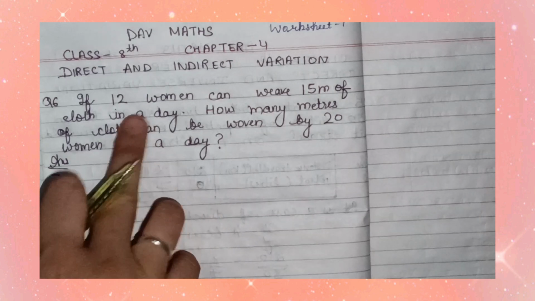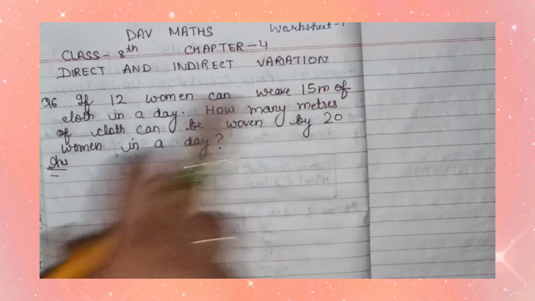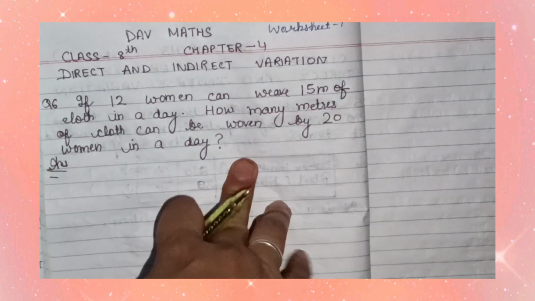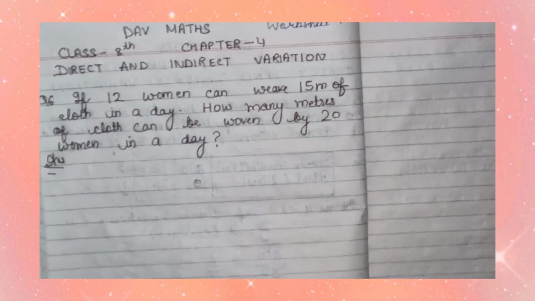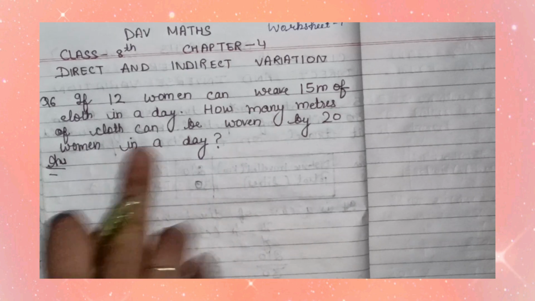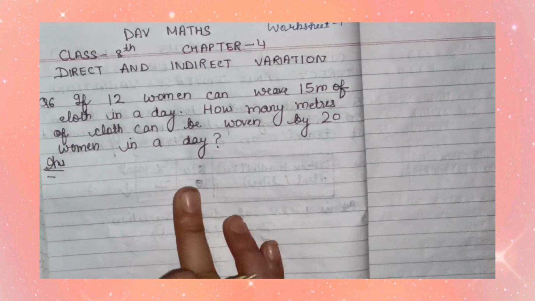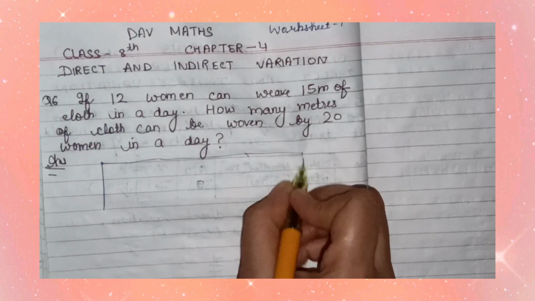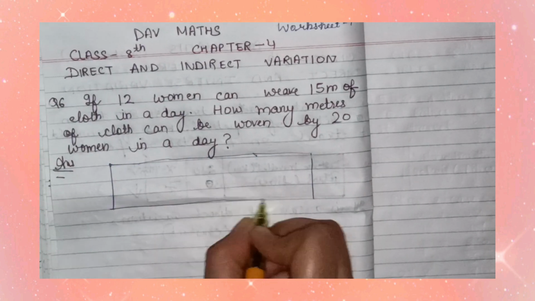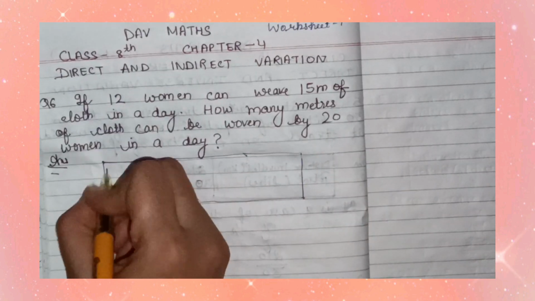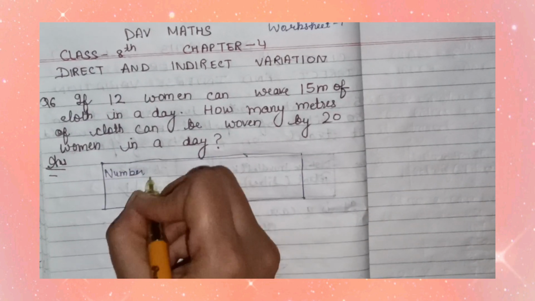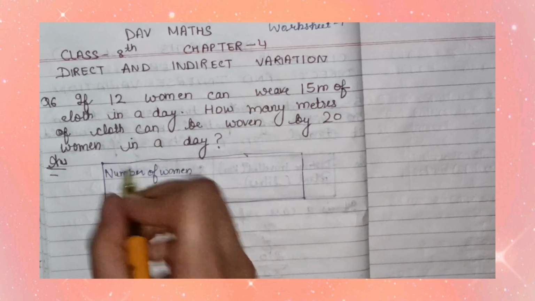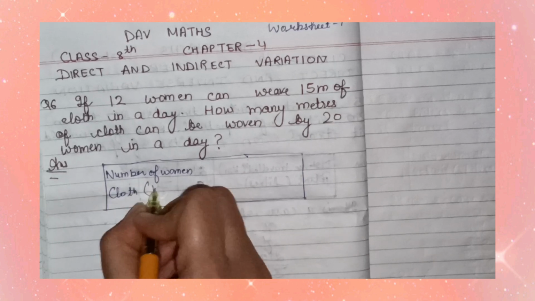In this question, 12 women can weave 15 meters of cloth in a single day, that is, in a day. We have to find the cloth woven by 20 women in a day. So firstly, I make a table for this question. I write here number of women, and in the next line I write cloth in meter.